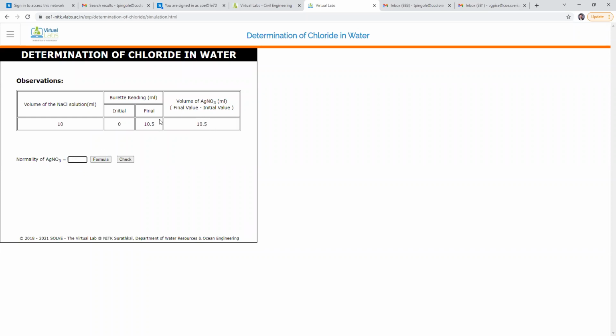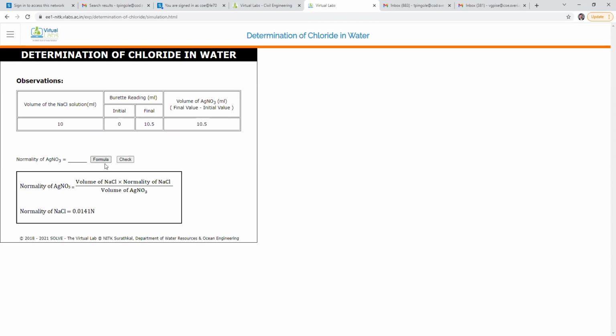Normality of AgNO3. Here we have to find out the normality of AgNO3. The formula for the normality of AgNO3 is equal to volume of NaCl into normality of NaCl divided by volume of AgNO3. See, the volume of NaCl solution is 10 ml. The burette reading is 10.5 ml.